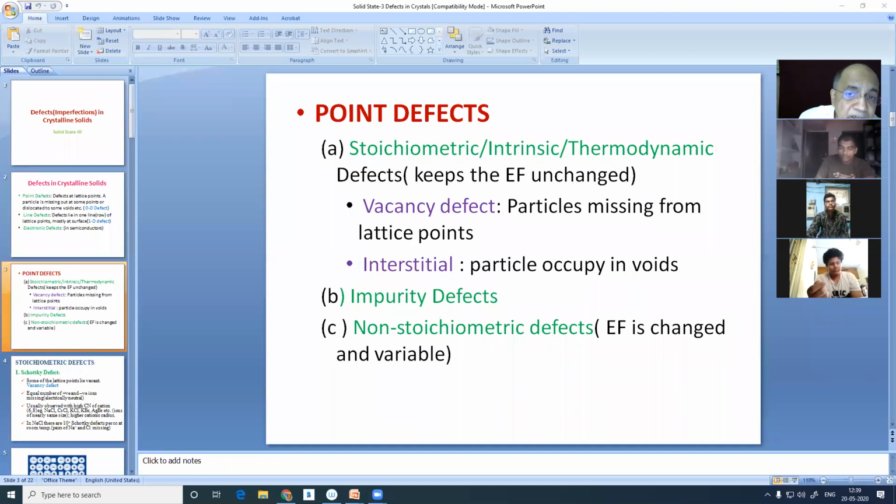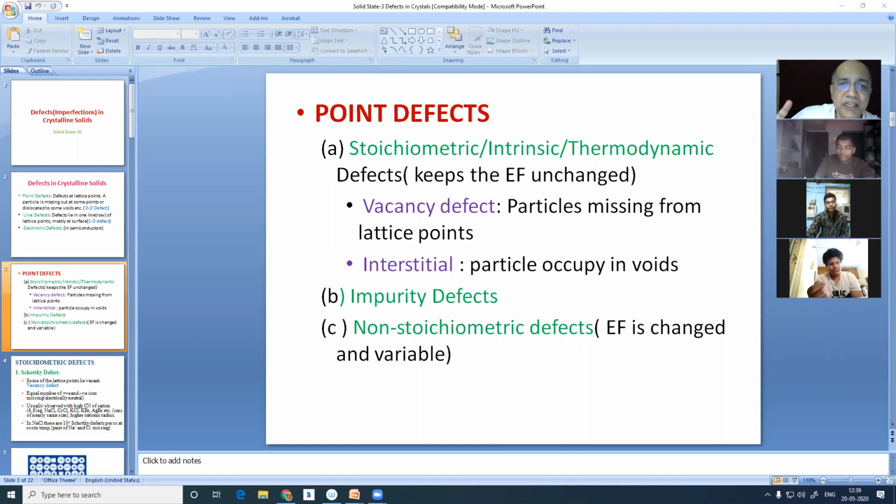The stoichiometric relationship between cation and anion will be maintained, however defective it may be. And most important, the electrical neutrality is always maintained. There will not be any excess positive charge or excess negative charge.